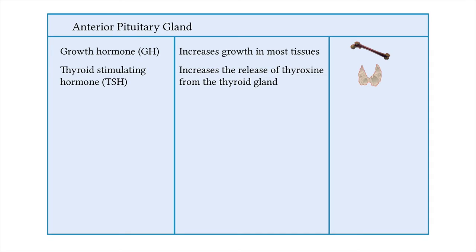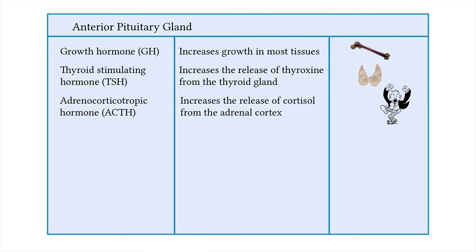So it's a hormone released by an endocrine gland to stimulate the release of another hormone released by another endocrine gland. Adrenocorticotropic hormone is released in greater amounts when we experience excess emotional or physical stress. This hormone will then increase the stress hormone called cortisol, which the adrenal glands secrete.